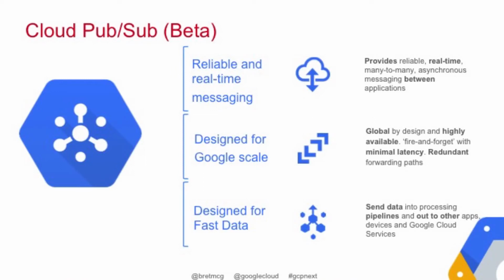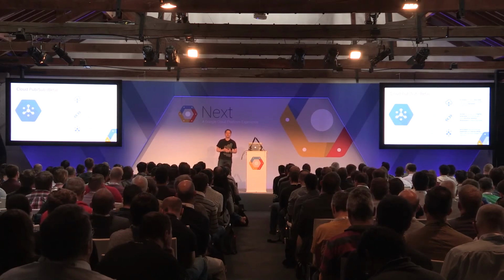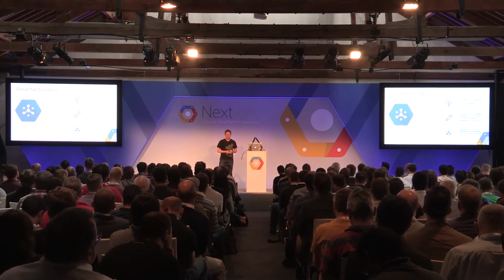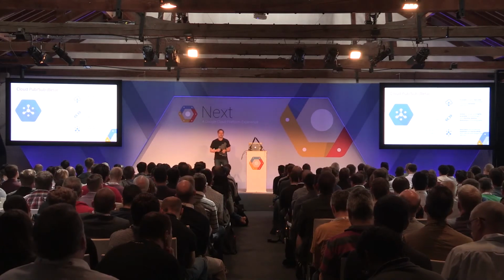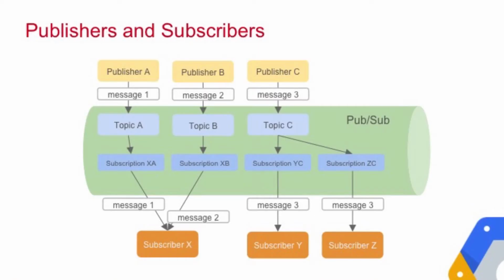That gives us reliable real-time messaging between applications. It's asynchronous, it is many-to-many, it is global, it works. This is actually the infrastructure that we use internally at Google as well. So we make sure that this is available, this is stable, and this is working for you. It's designed for fast data, so low latencies, and a lot of data that you can send through this. So let's look at the detail of how Cloud Pub/Sub is constructed.